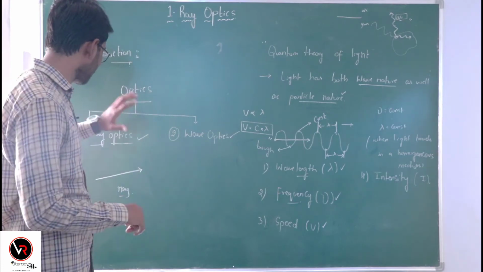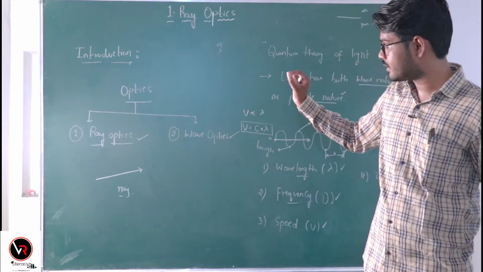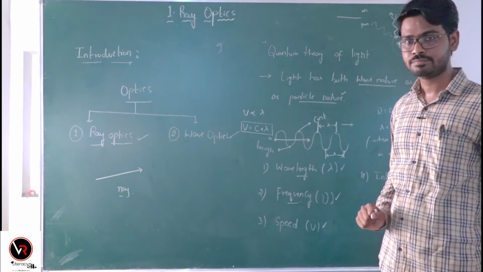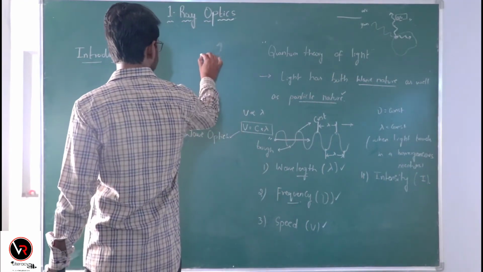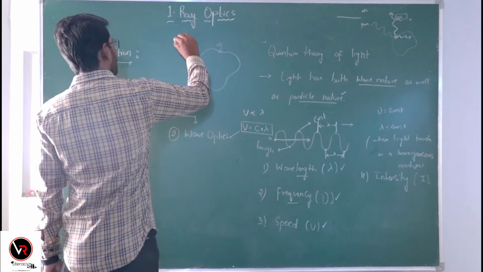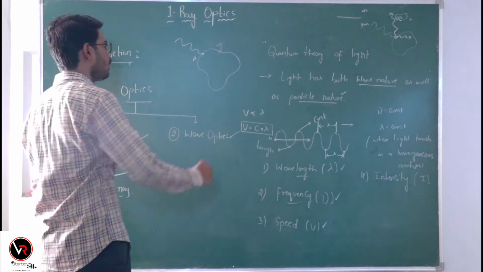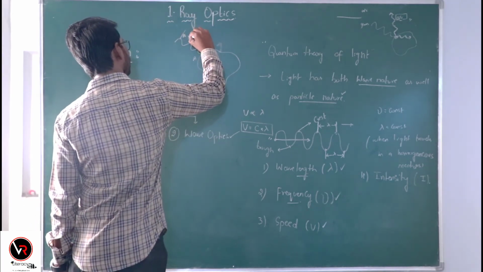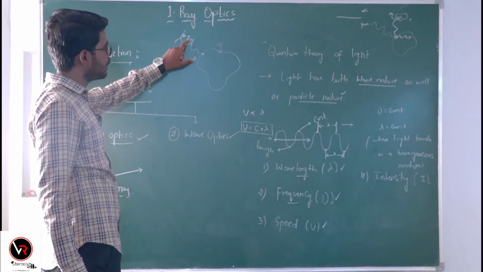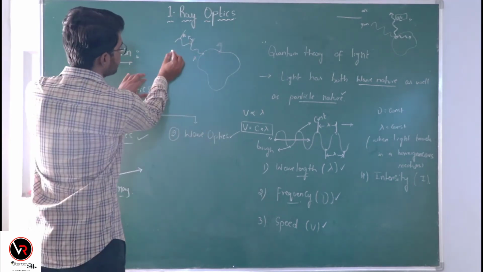Now, let us come up with the question which we posed. Why do we show the path of the light with a ray instead of wave? See, let us consider an object. It has particular dimension, arbitrary shape. Here the light wave is hitting this object at this point A, and it has certain wavelength lambda. So, if the wavelength of this wave is far less than the dimensions of the object, then it seems to be a straight line.